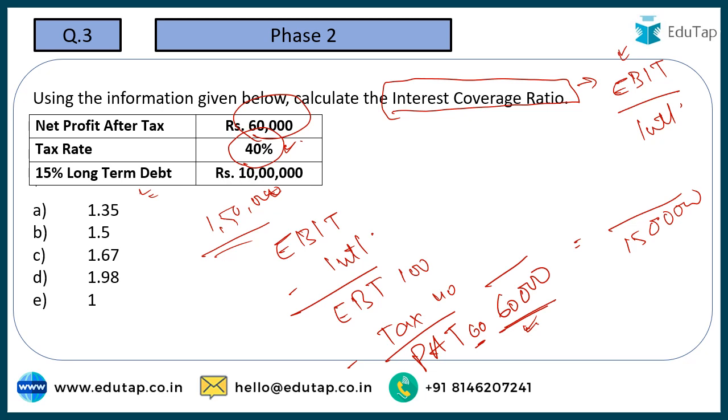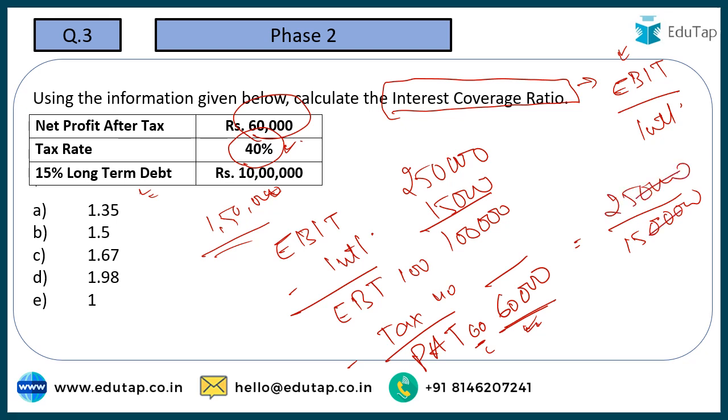tax would be 60. If 60,000 is our profit after tax, it would mean that our earning before taxes is going to be 1 lakh. That's simply the unitary method that you can follow. Interest we already know is 1,50,000, so earning before interest and taxes would become 2,50,000. So we have done all the back calculations and we have got the EBIT as 2,50,000.